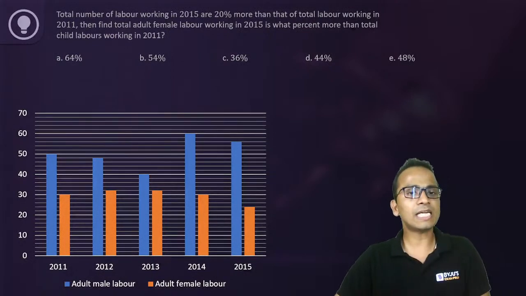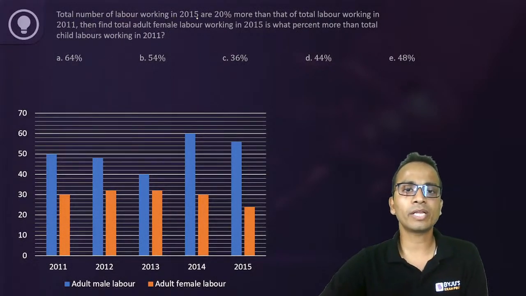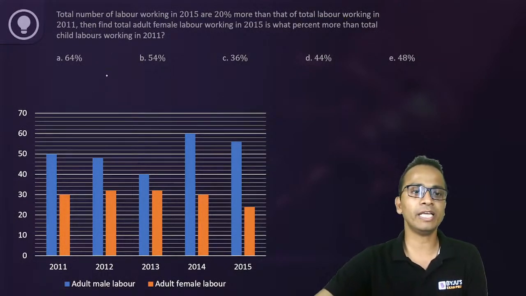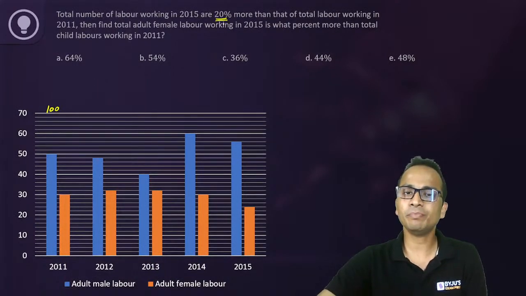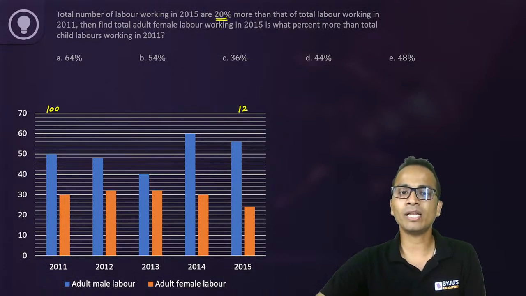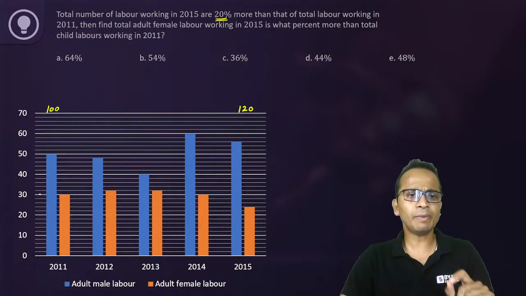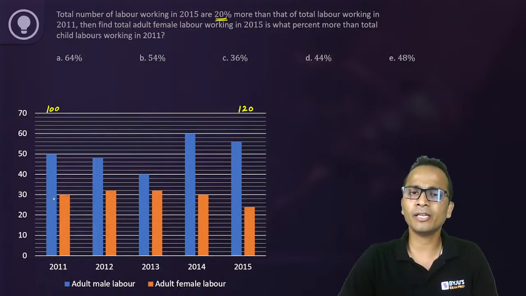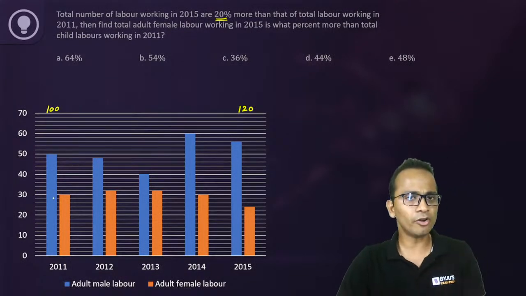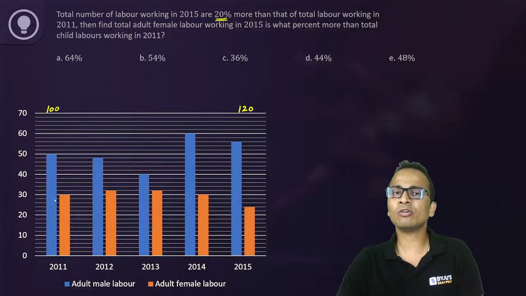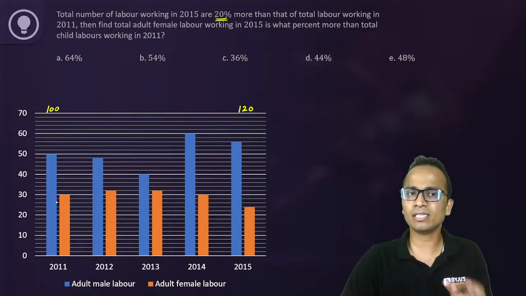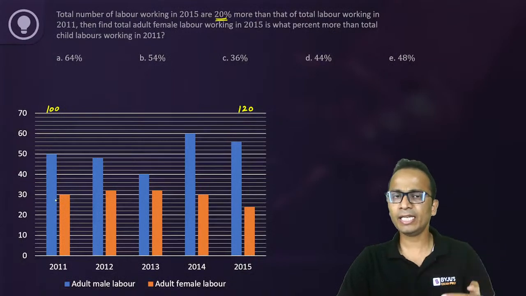All right, so let me start solving this one. Total number of labor working in 2015 are 20% more than the total labor working in 2011. I'll assume that the total labor working in 2011 is 100. So total labor working in 2015 should be 20% more than this. That means 120. Now let us divide all of them.